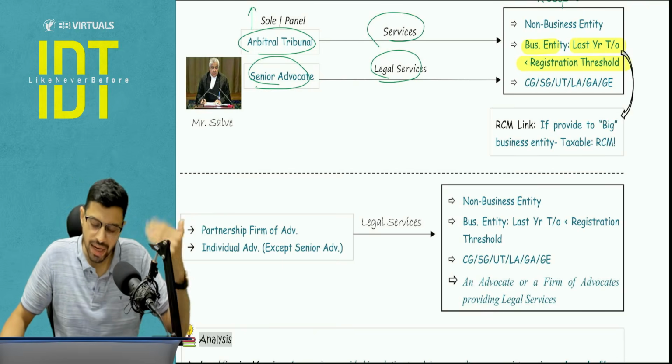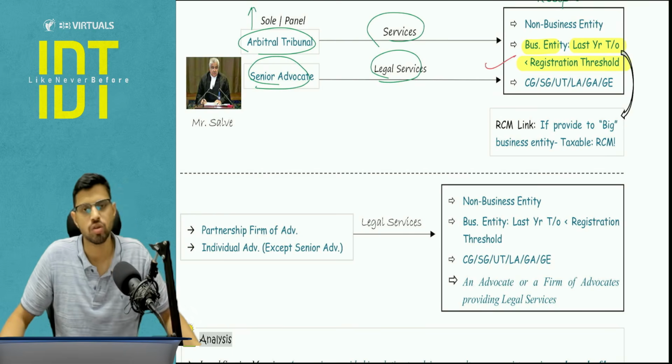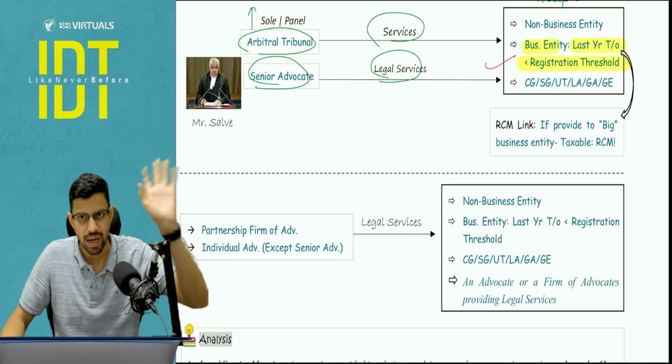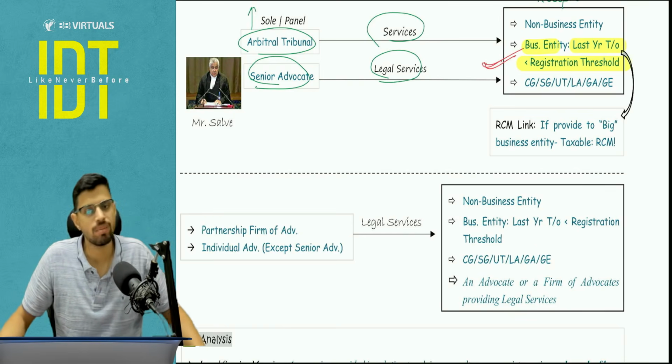So your aggregate turnover did not cross the registration threshold. Aggregate turnover means pan India level, all the GSTs together, right? So that did not cross the registration threshold. In that case, you will be a small business entity.